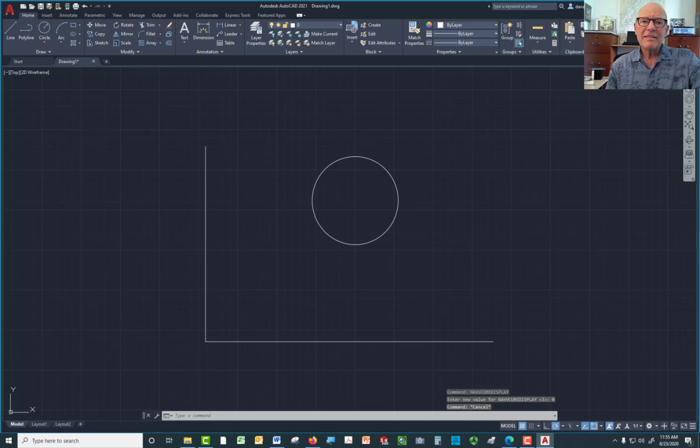There's also something up here. It's another navigation tool that allows you to deal with things in 3D, and that one has a little X in it, so we're going to just get rid of that one right there. Highly recommend you do that so you don't end up confused by finding yourself looking from an isometric point of view at something that you're trying to draw in 2D.